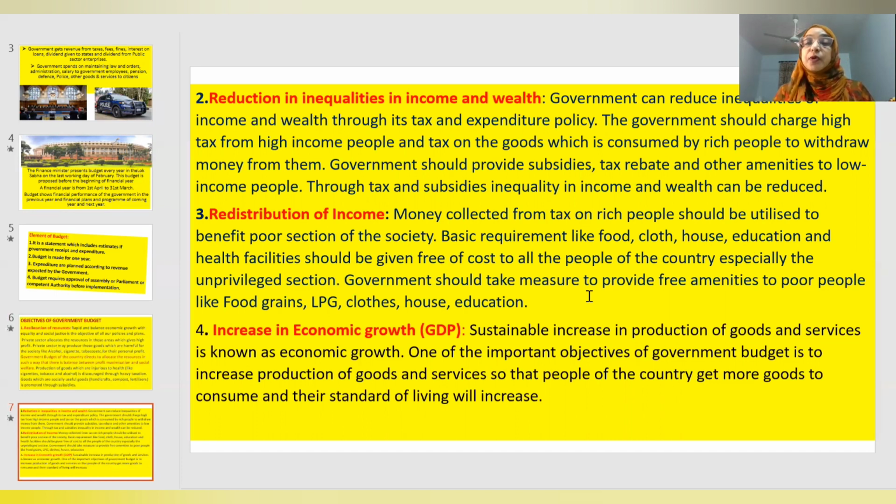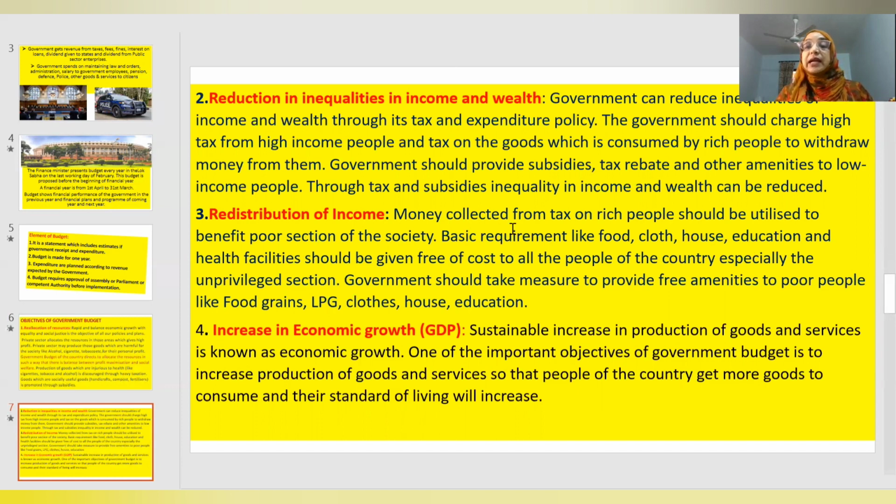And government should provide subsidies, tax rebates and other amenities to the poorer section of the society, or to those who have less income. It should give various types of rebates and free amenities so that the gap between rich and poor is reduced. Another important objective, the third one, is redistribution of income.